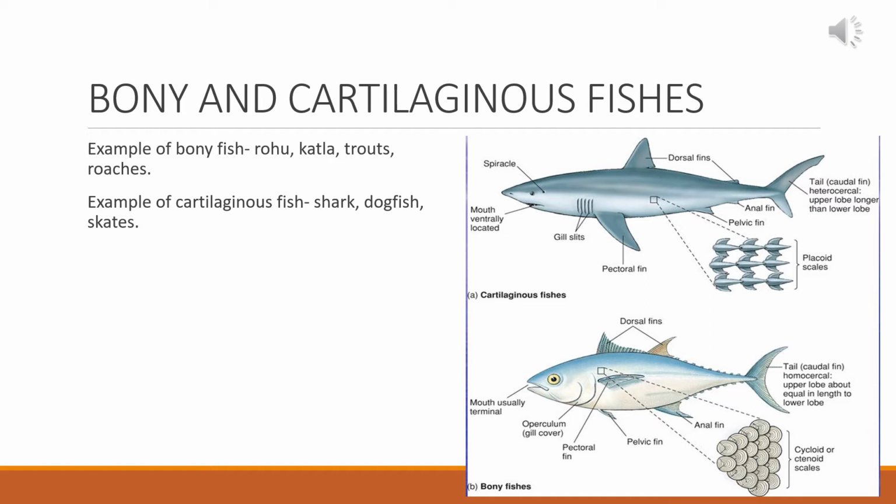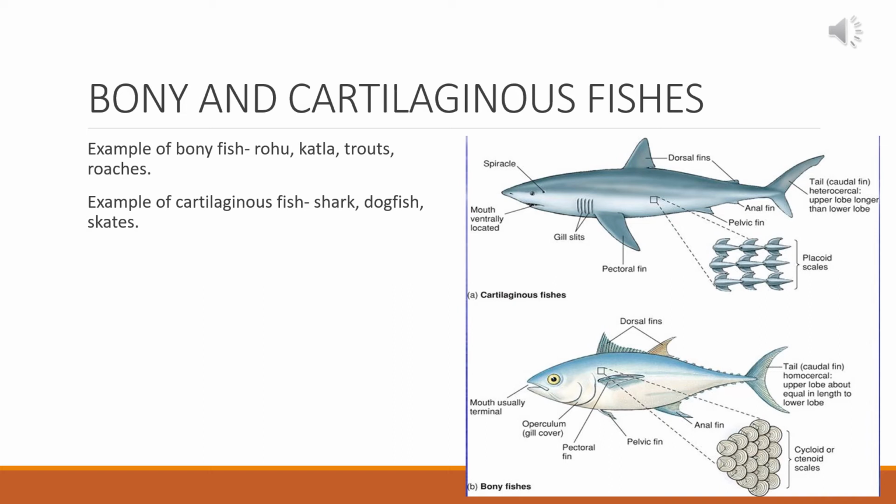The gill slits present in cartilaginous fishes are open, but in the case of bony fishes or Osteichthyes, the gills are covered by a gill cover which is called an operculum. The tail fin or the caudal fin is heterocercal in the case of cartilaginous fishes, that is, the two portions of the caudal fin are not equal in structure. The upper lobe is longer than the lower lobe. But in the case of bony fishes or Osteichthyes, the caudal fin is homocercal, that is, the upper lobe is equal to the lower lobe.